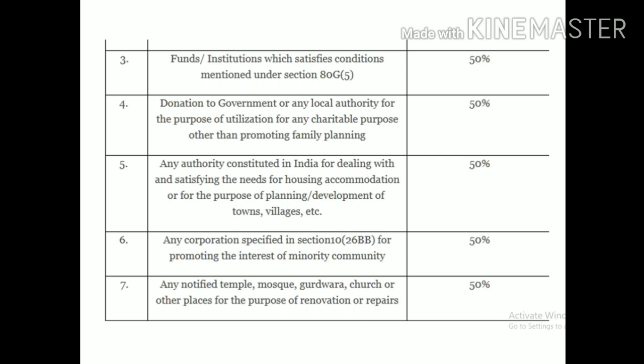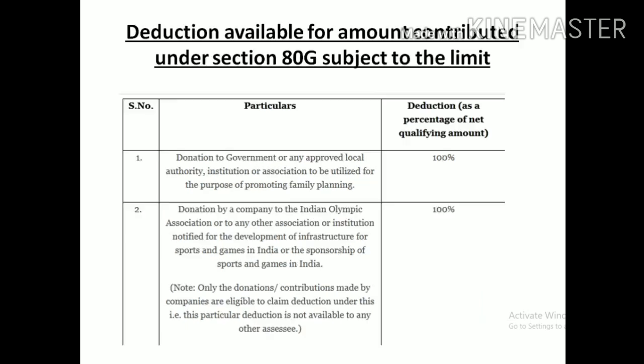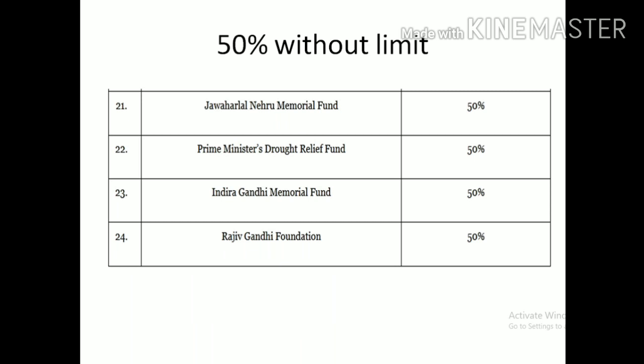When you have the capacity to remember this, with 100%, then with 50% eligible deductions, easily you can remember what is without limit 50%, because we have only four: Jawaharlal Nehru Memorial Fund, Prime Minister Drought Relief Fund, Indira Gandhi Memorial Fund, and Rajiv Gandhi Fund.